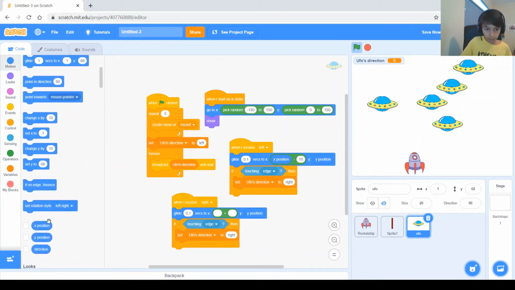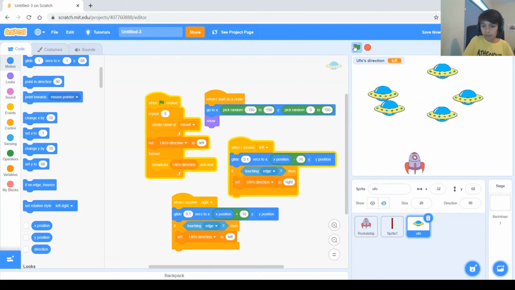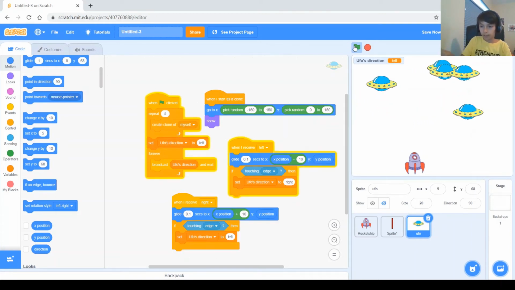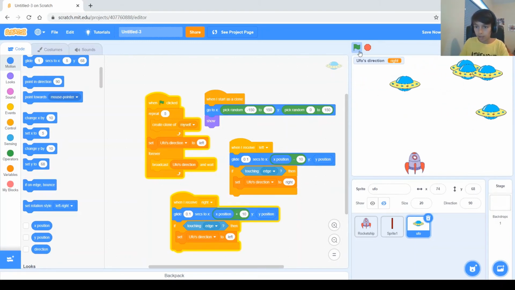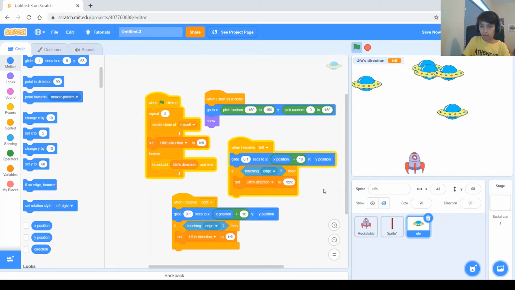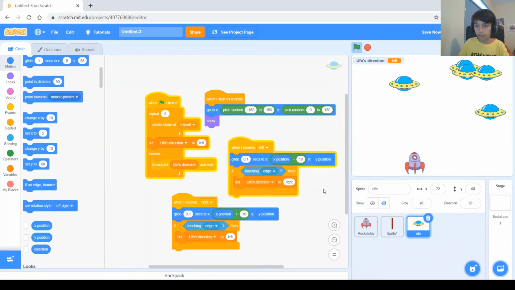And make sure it's X position plus 10. And then Y position stays the same because it's always going to be on the same line. So if touching edge, set UFO's direction to, this time we need it left, and let's test it. So run, and then they're moving that way, and then if it touches the edge, they bounce off and go the other direction, which is just how we wanted it to.